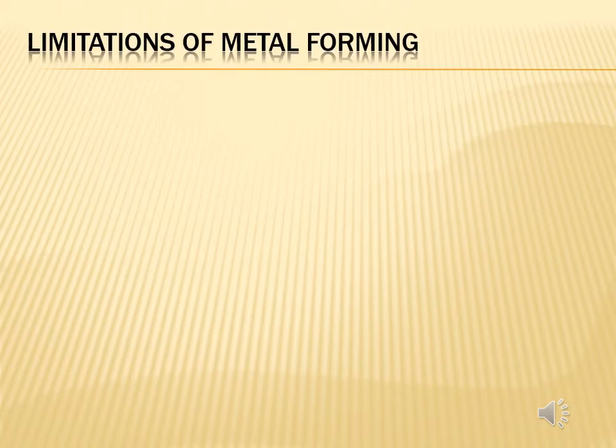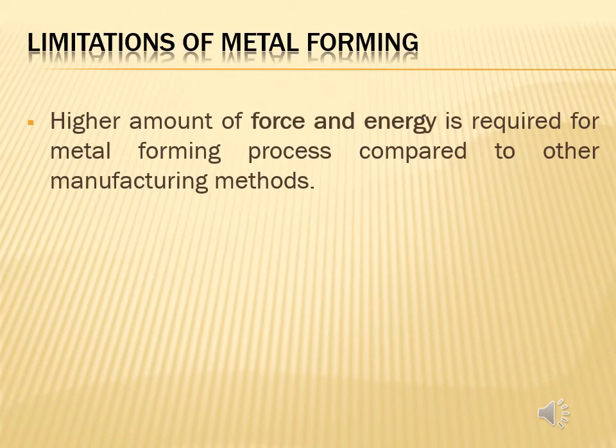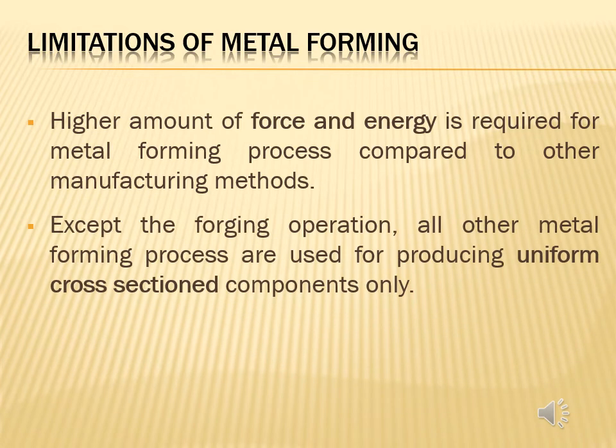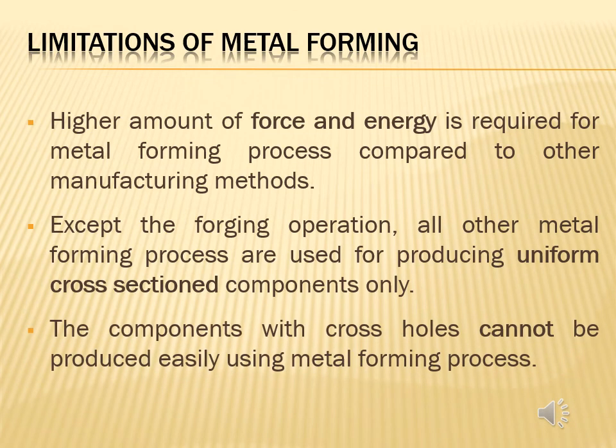Limitations of metal forming. The higher amount of force and energy is required for the metal forming process compared to other manufacturing methods. Except for the forging operation, all other metal forming processes are used for producing uniform cross-section components only. The components with cross holes cannot be produced easily using a metal forming process.